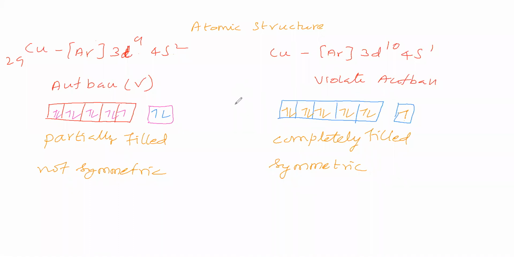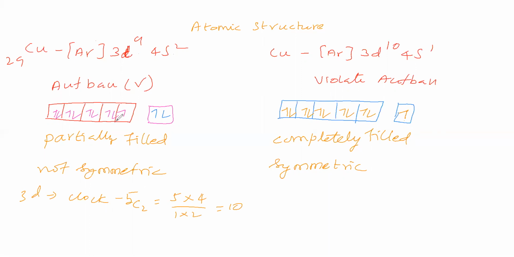Next we will see based on exchange energy. Now, which electrons will go for exchange? Degenerate orbitals' electrons will go for exchange. And how should the spin be? Parallel spin electrons will go for exchange. Parallel spin electrons, here clockwise is 5 in this 3d. So 5C2 combination: 5 into 4 by 1 into 2, therefore 10 exchanges.